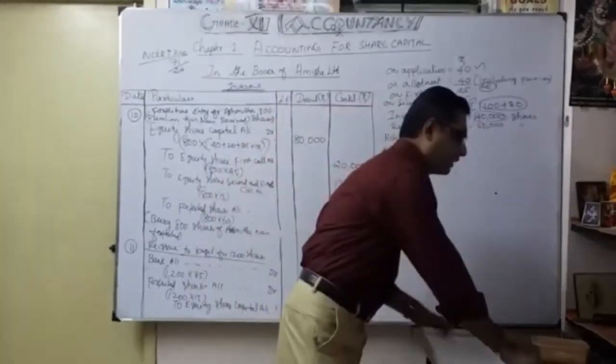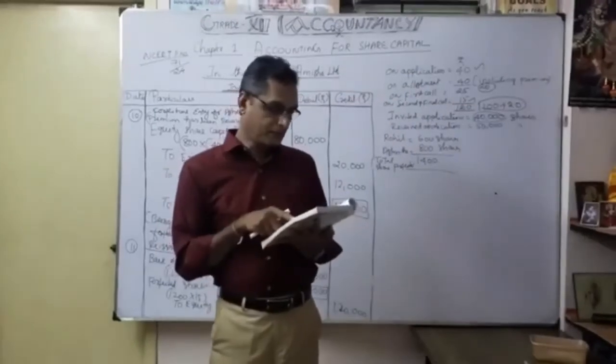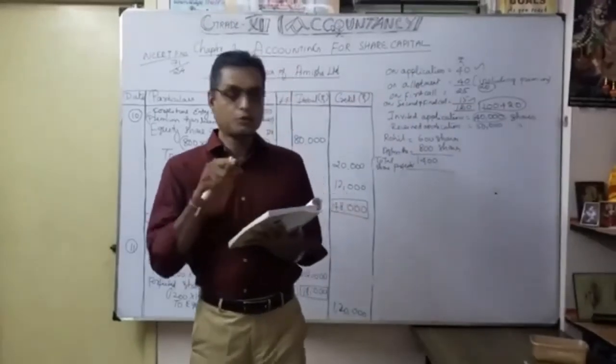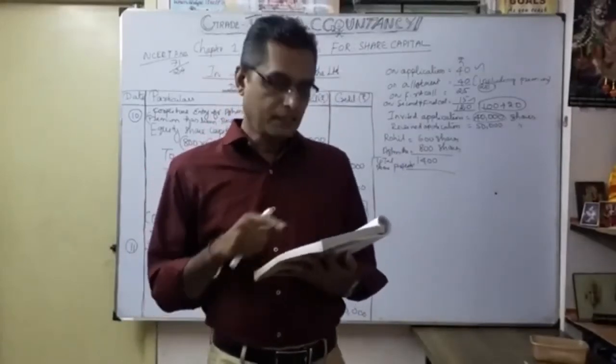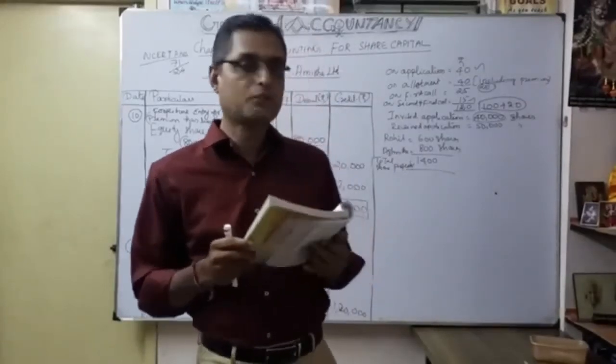So that line should be read very carefully. They wrote: 1,200 shares were sold to Kapil for 85 per share as fully paid, and the whole of Rohit's shares shall be included.